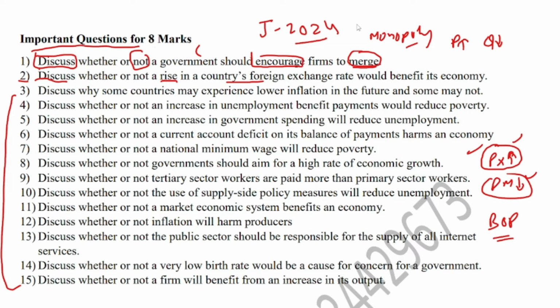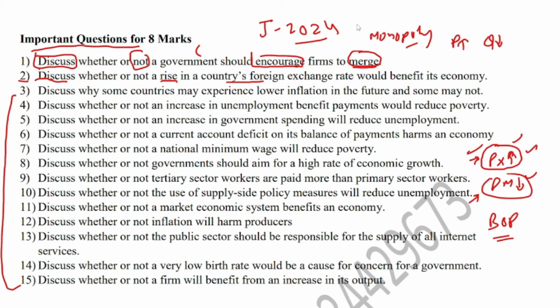And on the other hand, you will have to argue against this point as well, right? So the rise in foreign exchange rate is not always beneficial, rather it will harm the economy in the long run, when demand for exports and imports is elastic. Elastic demand is when a little change in price leads to a greater change in quantity demanded. So a little rise in the price of exports will lead to a dramatic, larger fall in quantity demanded for exports. So as a result, export revenue in the long run will decrease because of elastic demand.